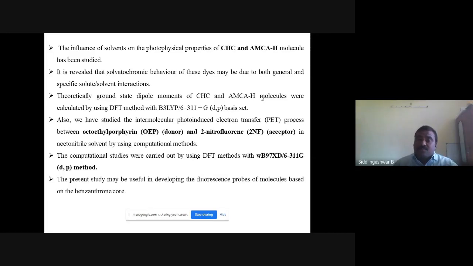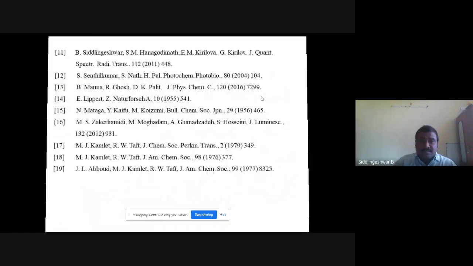It can also have many applications in developing fluorescent technologies, because fluorescence quenching studies can be done in future work, and their binding constant and binding efficiencies with DNA and other things can be explored in our future work. Computationally, we have studied the photoinduced electron transfer, and we have got a very interesting result, and the results are in good agreement with the experimental results. These are the references.